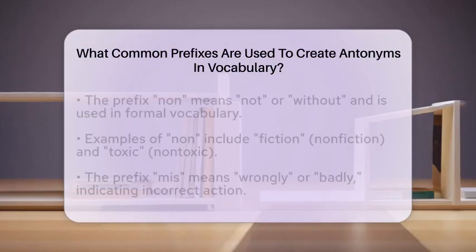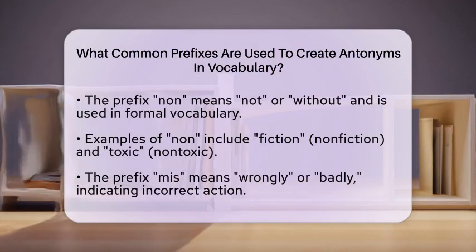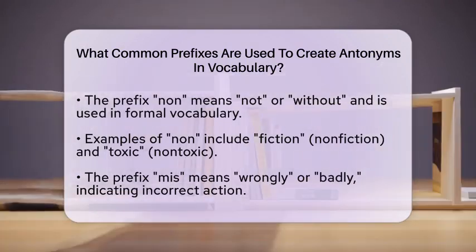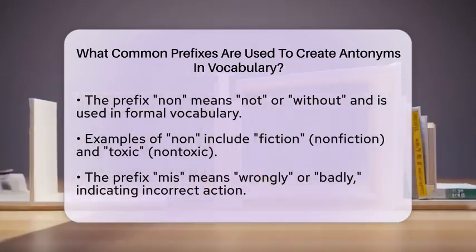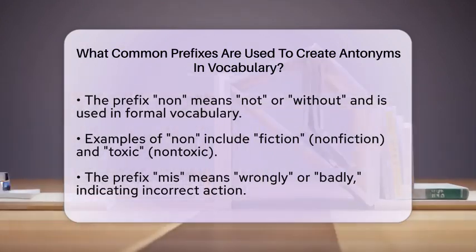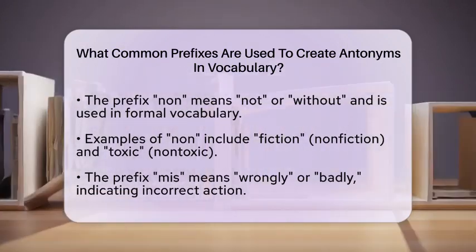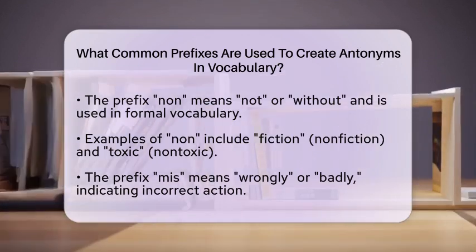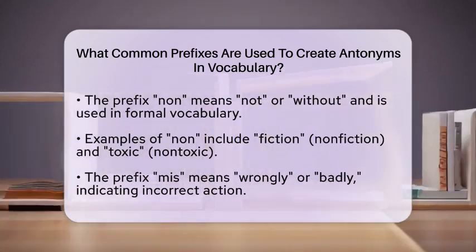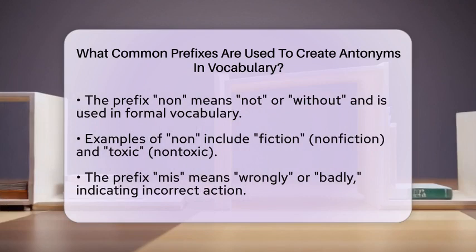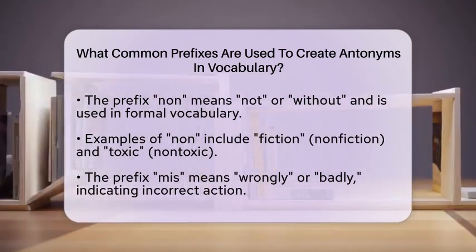Then there is the prefix non, which also means not or without. This prefix is often used in more formal vocabulary. For example, fiction becomes non-fiction, meaning not fiction. Another example is toxic, which turns into non-toxic, meaning not toxic. You could say, this is a non-fiction book about history.